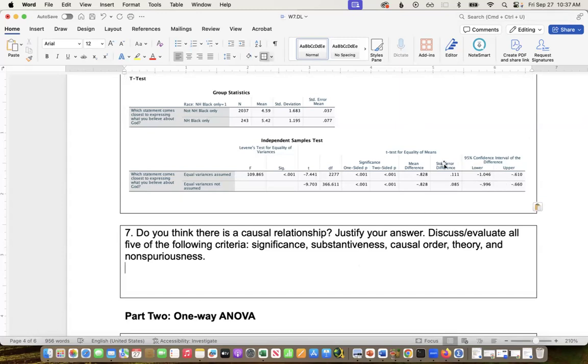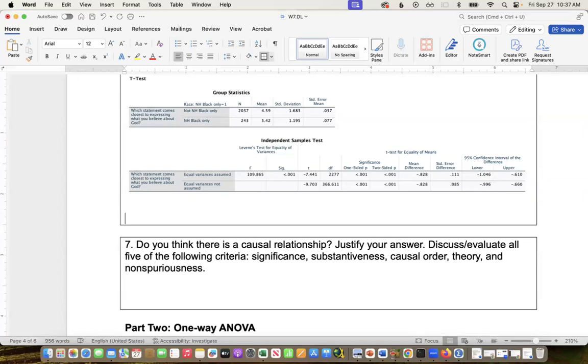So how close could they be? If this overlapped 0, meaning if this went from a negative to a positive or a positive to a negative, that means they could be the same because it could be 0 different. This one doesn't. And so we're looking for the one that's closer to 0, right? That has a lower absolute value. And so we're saying that non-Hispanic Black only are at least 0.66 lower than non-Hispanic Black only at the 95% confidence level.